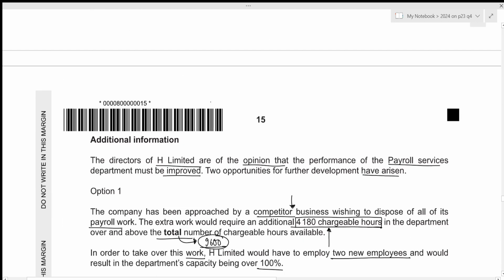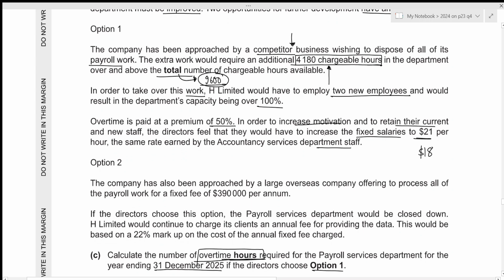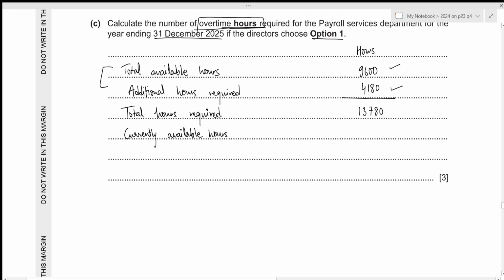But under option 1, we have been told that H Limited would have to employ 2 new employees as well. So in total, previously we had 5, so now we have 2 new. So the total number of employees will be 7. All 7 of these workers will work for 48 weeks and within 1 week, all of them will work for 40 hours. So 7 times 48 times 40, which results in 13,440.